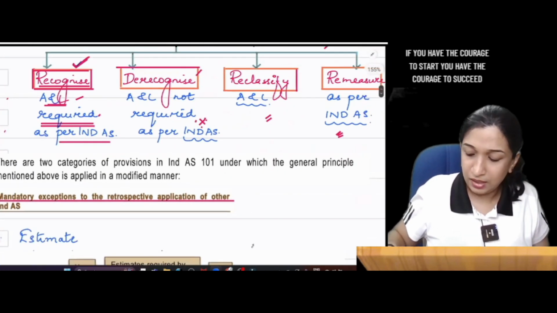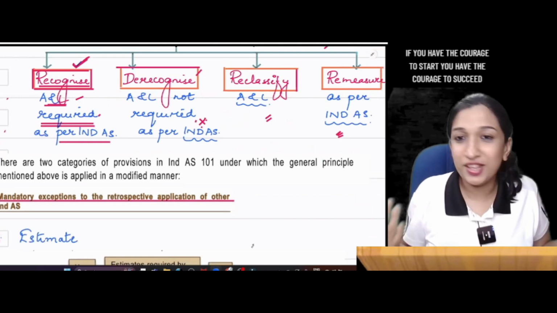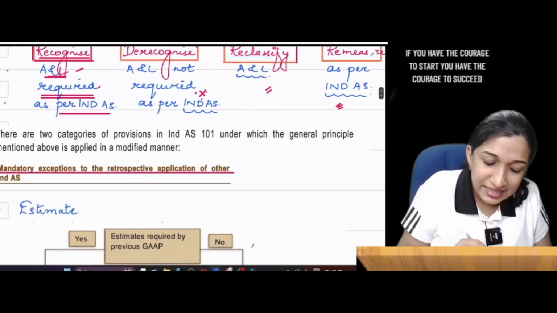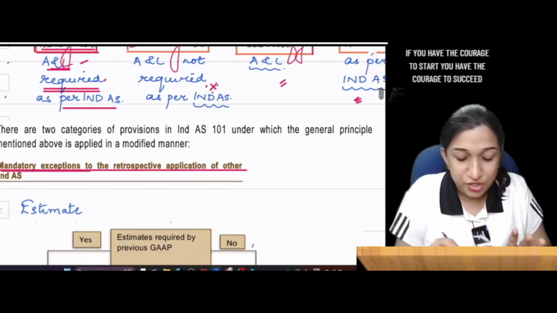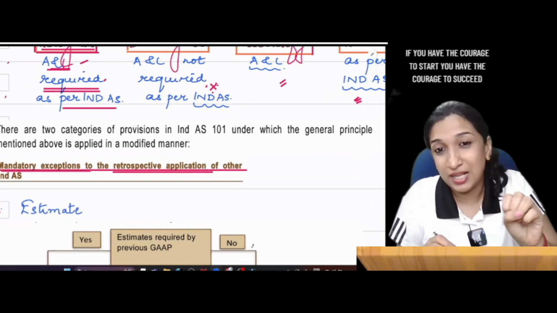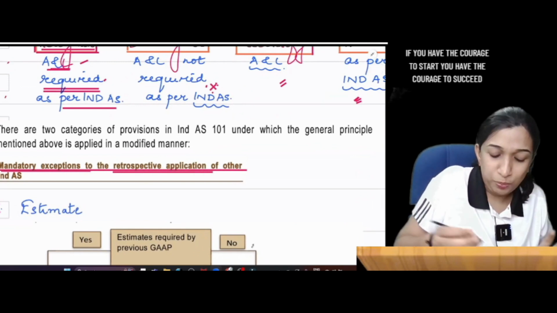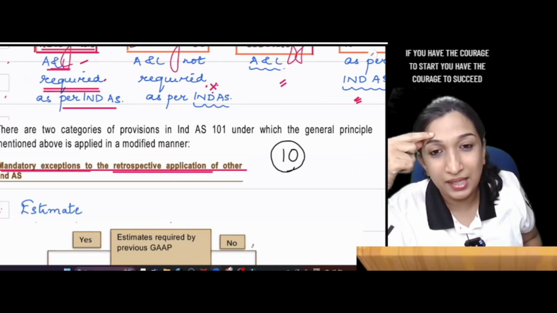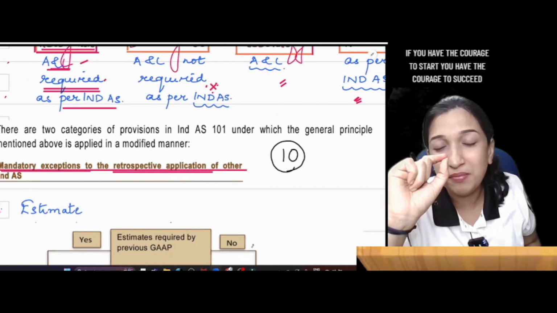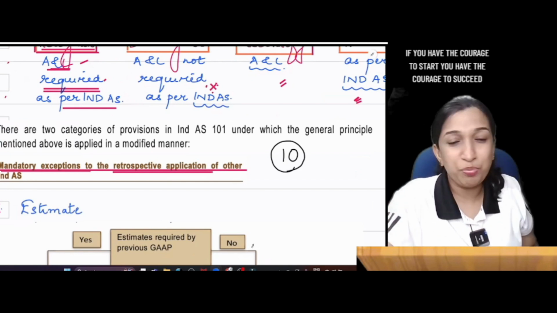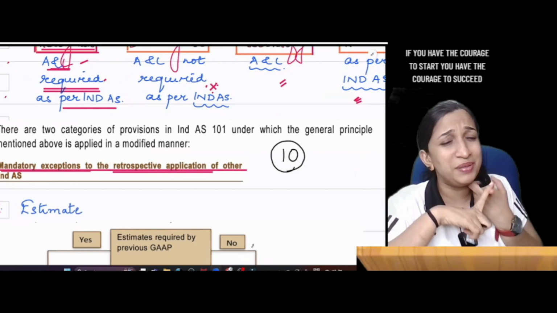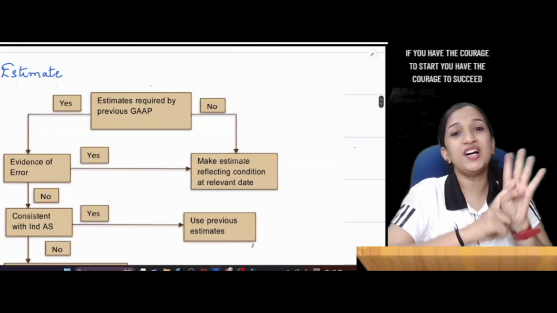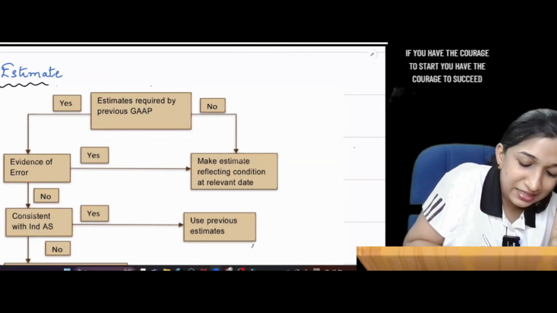Now, see, so how are we going to do all this? As we said, we have some mandatory exceptions from this retrospective application and optional exemptions. See, you remember it as 10 major points while preparing first Ind AS balance sheet. 10 important points, we are going to discuss one by one. Be very clear. We are starting the first point with regard to estimates.